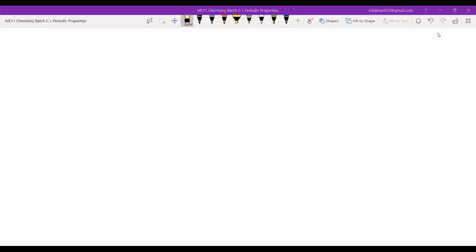So another important reason is that there are 118 elements, as you know now. If we want to study all of these 118 elements and remember each and every property of them individually, that will be a bit difficult task.